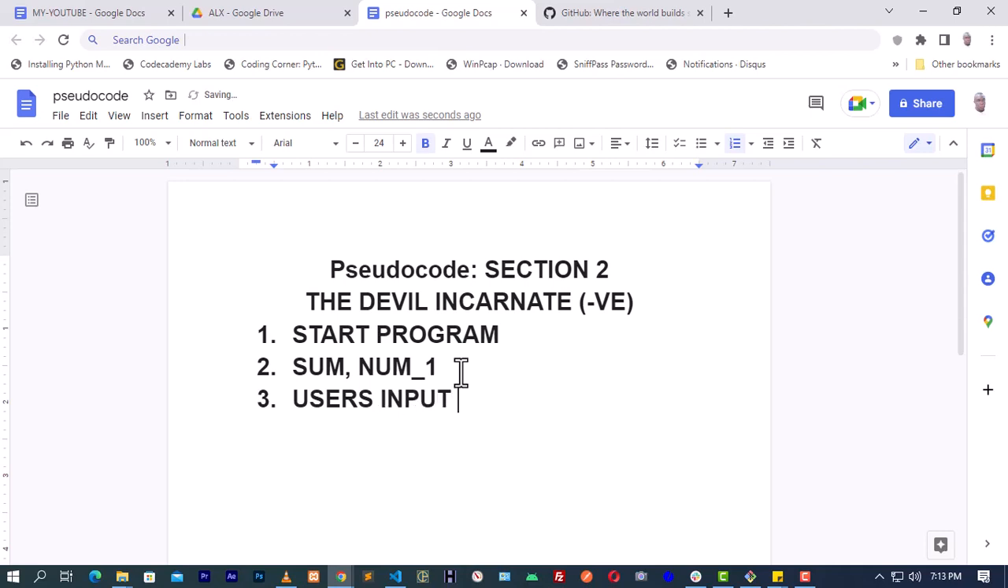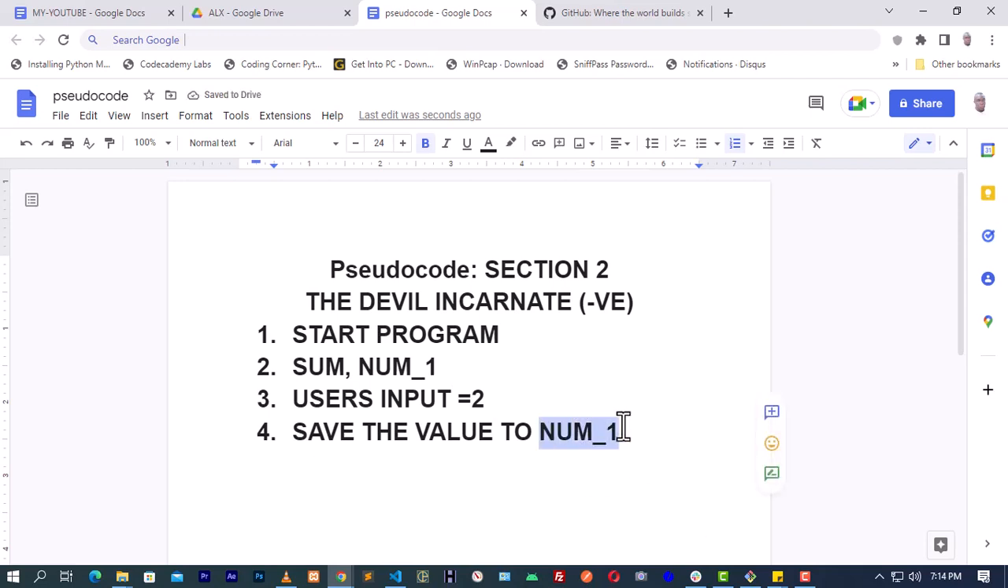So for example, if the user entered something like 2, you will say save the value to num1. So in num1 we have the value of the user, the user's input. Now let me remove these from bold. So we have these two variables, or two containers.